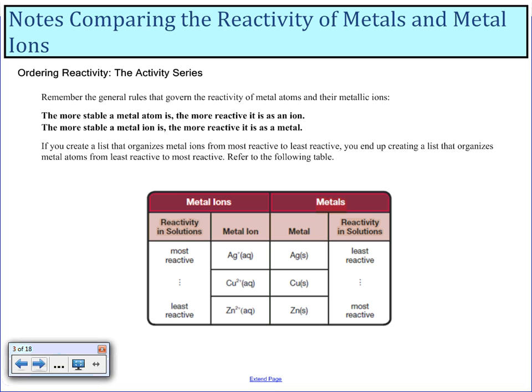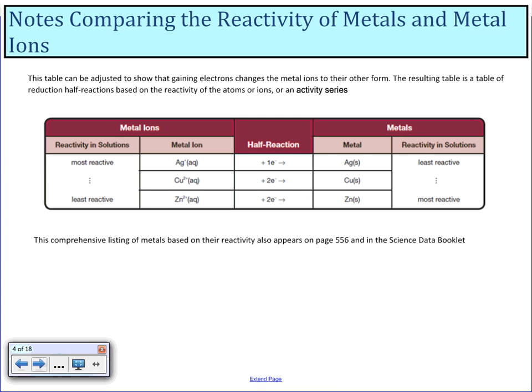For example, here's the following table, where our most reactive metal ions are here, and the least reactive are here. The reverse is also true, where I've got my least reactive metals and my most reactive metals, okay? This table can be adjusted to show the gaining of electrons changing metal ions to their other forms.